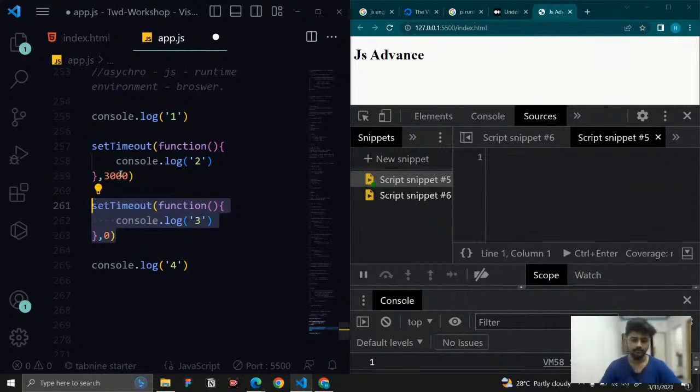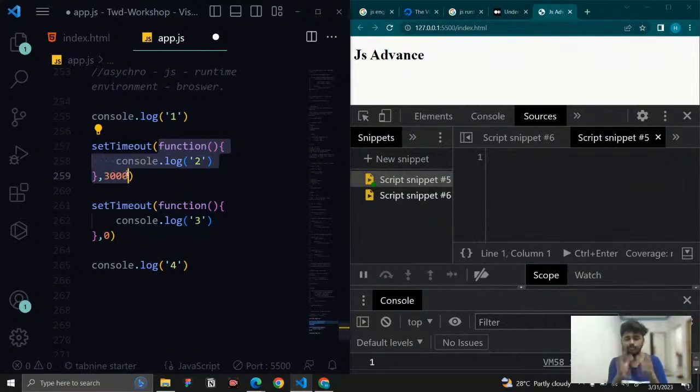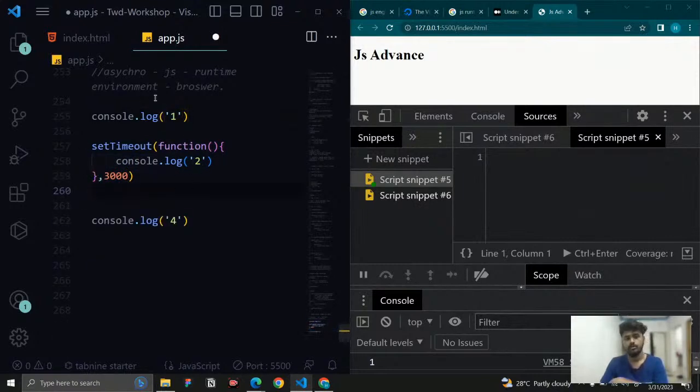So what if I need to wait? How can I make JavaScript wait? For example, I need to run something after this function is completed. Which means I need to wait for this function to complete, right? I just want to wait for this asynchronous process to complete. It needs to go to the web API and everything to complete, and once it is completed, only then I need to execute the code. For example, I need it in this way, right?